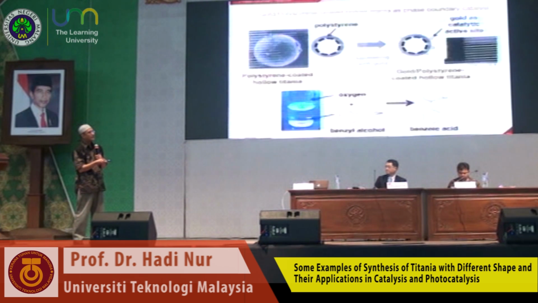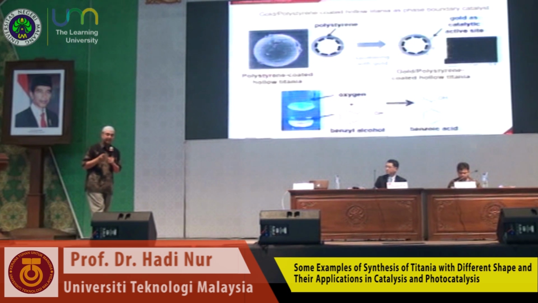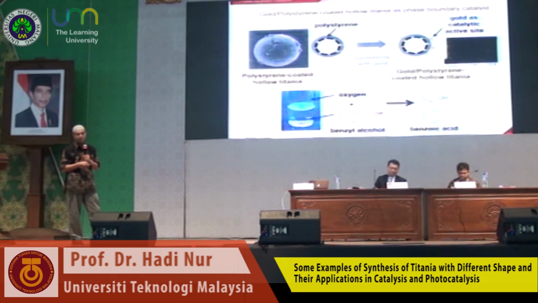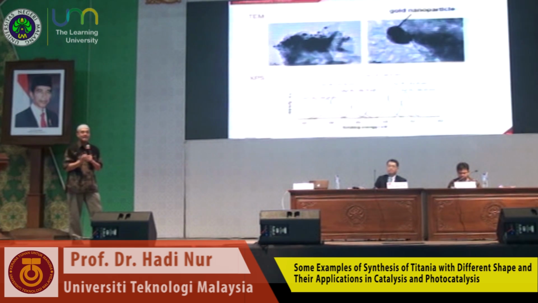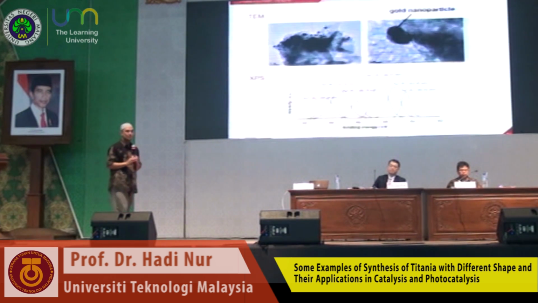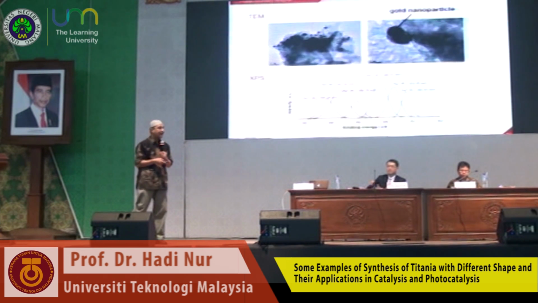So we put gold as the active site, and we test the gas phase reaction, the oxidation of the benzyl alcohol with oxygen to produce benzoic acid. But the problem is that the catalyst is not so active. Why?